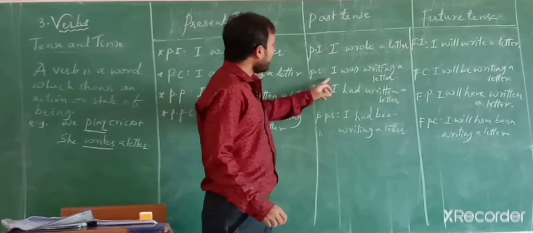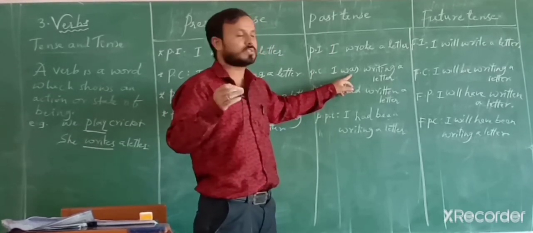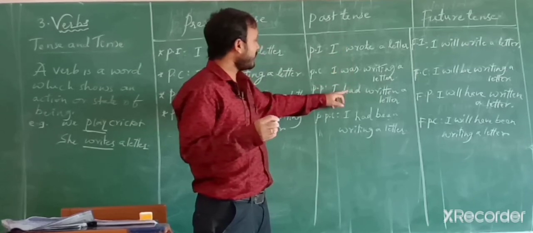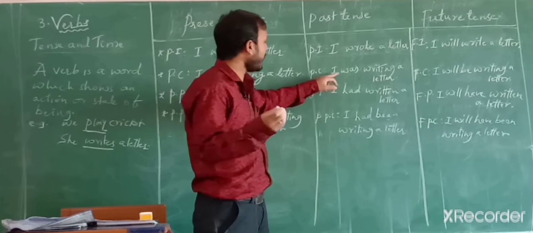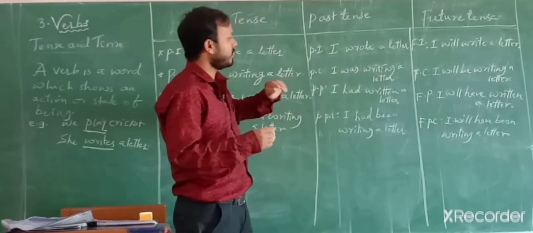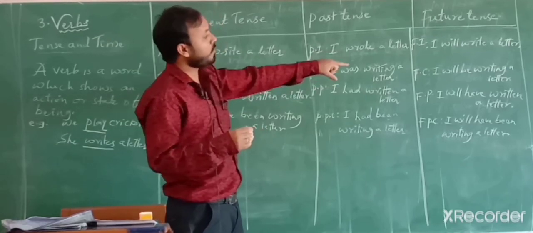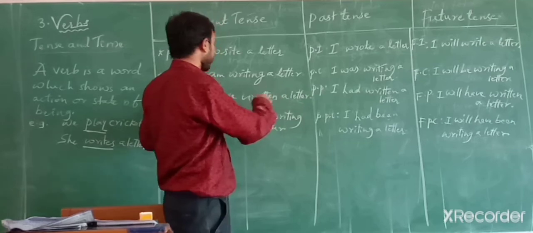So here, past continuous tense: was or were is the auxiliary for past continuous tense. With I, was is used. So, I was writing a letter. Future: I will be writing a letter. See the matching.